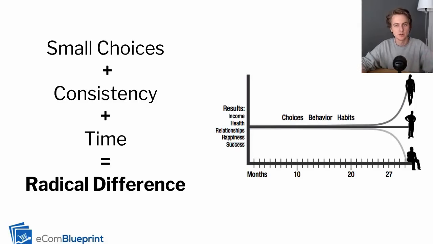Now, that same person could also set other compound effect goals. They could say, every time I go for a chocolate bar, I'm going to grab an energy bar instead. That's a small choice, but if you do that consistently over time, it's going to make a radical difference. They could also make a small choice that I'm not going to take any sugary drinks anymore. I can eat everything that I was eating before, but just no pop, so no Coca-Cola. Small choice, but if you do it consistently and you do it over time, it makes a radical difference. And now this is what the compound effect is all about.